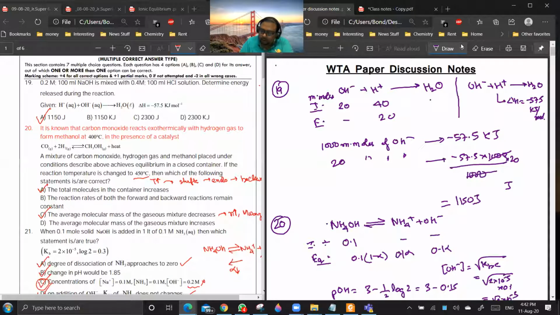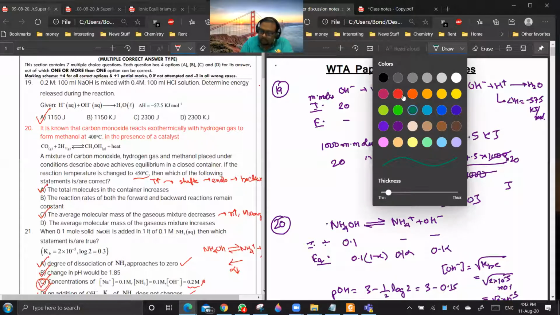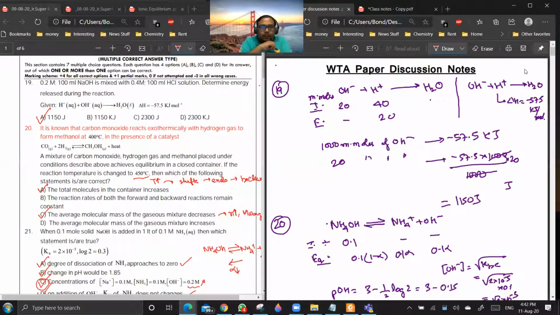Are you getting a point? Yes or no? So if it is 57.1 kilojoules per mole for 1 mole of OH minus and 1 mole of H plus, then if I am taking millimoles, the energy released will be less. So what I am doing is calculating how many millimoles of H plus and OH minus are actually completely reacting. So I can write the reaction as OH minus plus H plus, giving H2O.